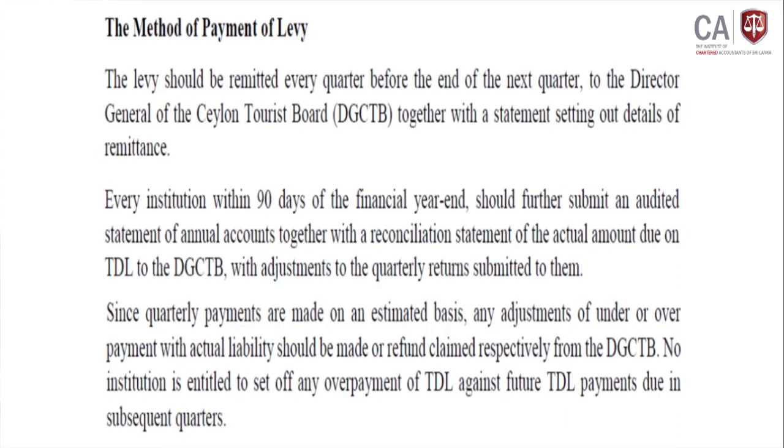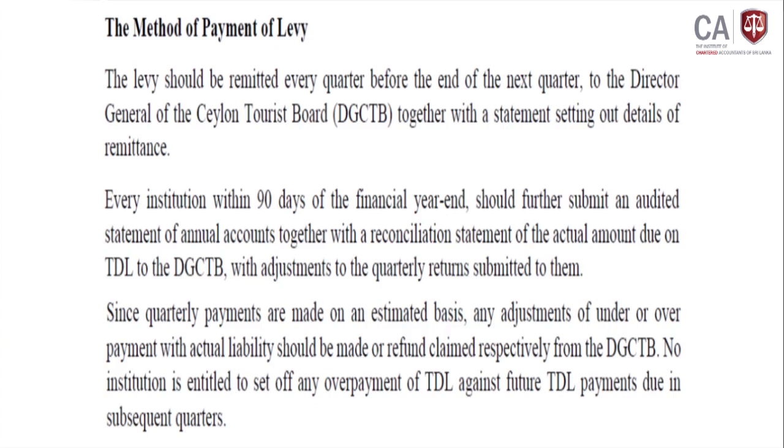Then, method of payment of levy. The levy should be remitted every quarter before the end of the next quarter, right. If you consider this quarter, after it ends, they should calculate and make the payment before the end of the next quarter. How they calculate depends on the estimate, right. They can use the present details and so on.